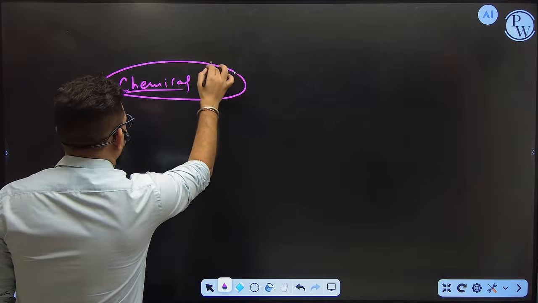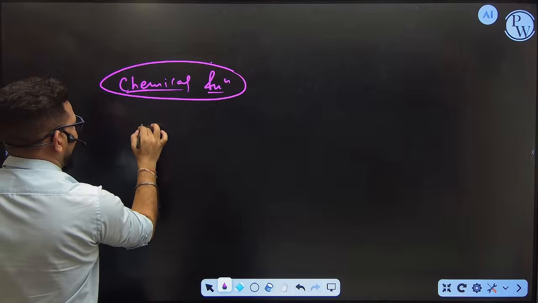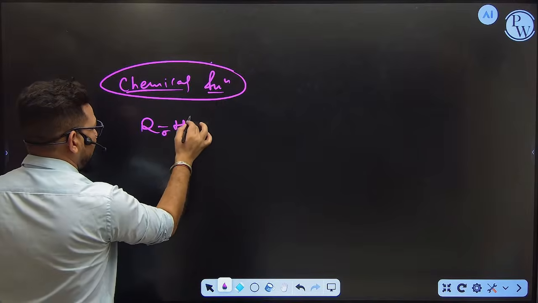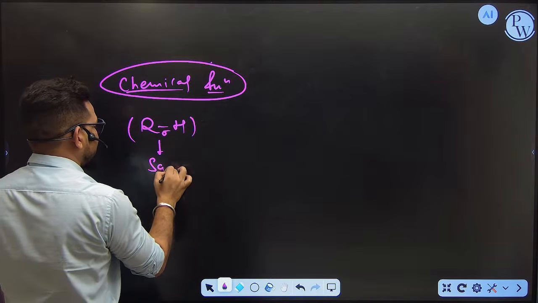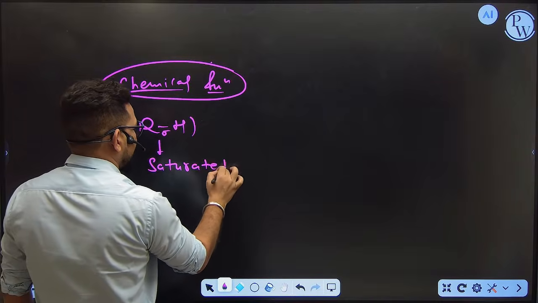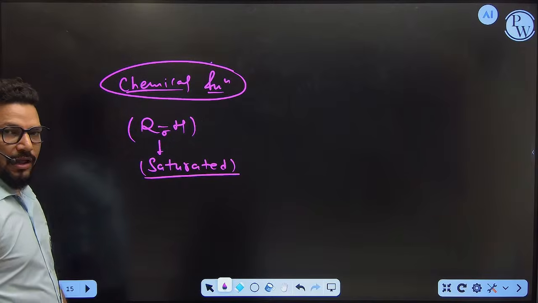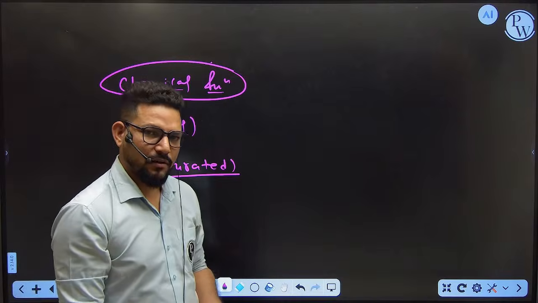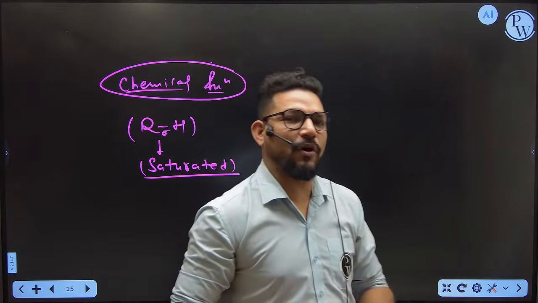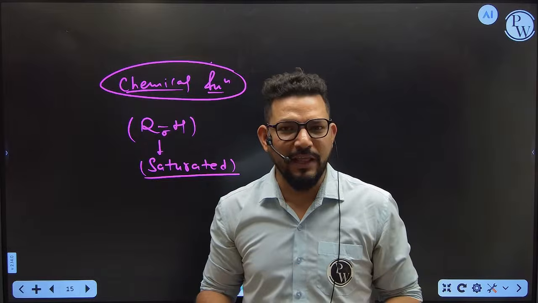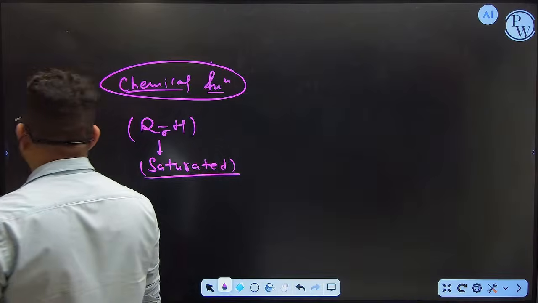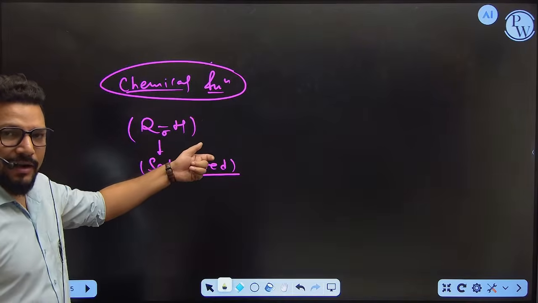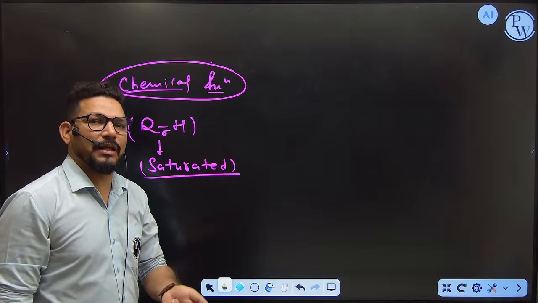When we are talking about the alkane, what is the alkane? RH. And you know this RH contains sigma bonds. Sigma bonded means saturated or unsaturated? This is called saturated. That means it is highly stable. And if it is highly stable, then the alkane is not able to react, because if I am stable by default, why do I need to react with anyone? But if I want to react with anyone, I can do one thing only: I can react, but please keep my stability as it is.